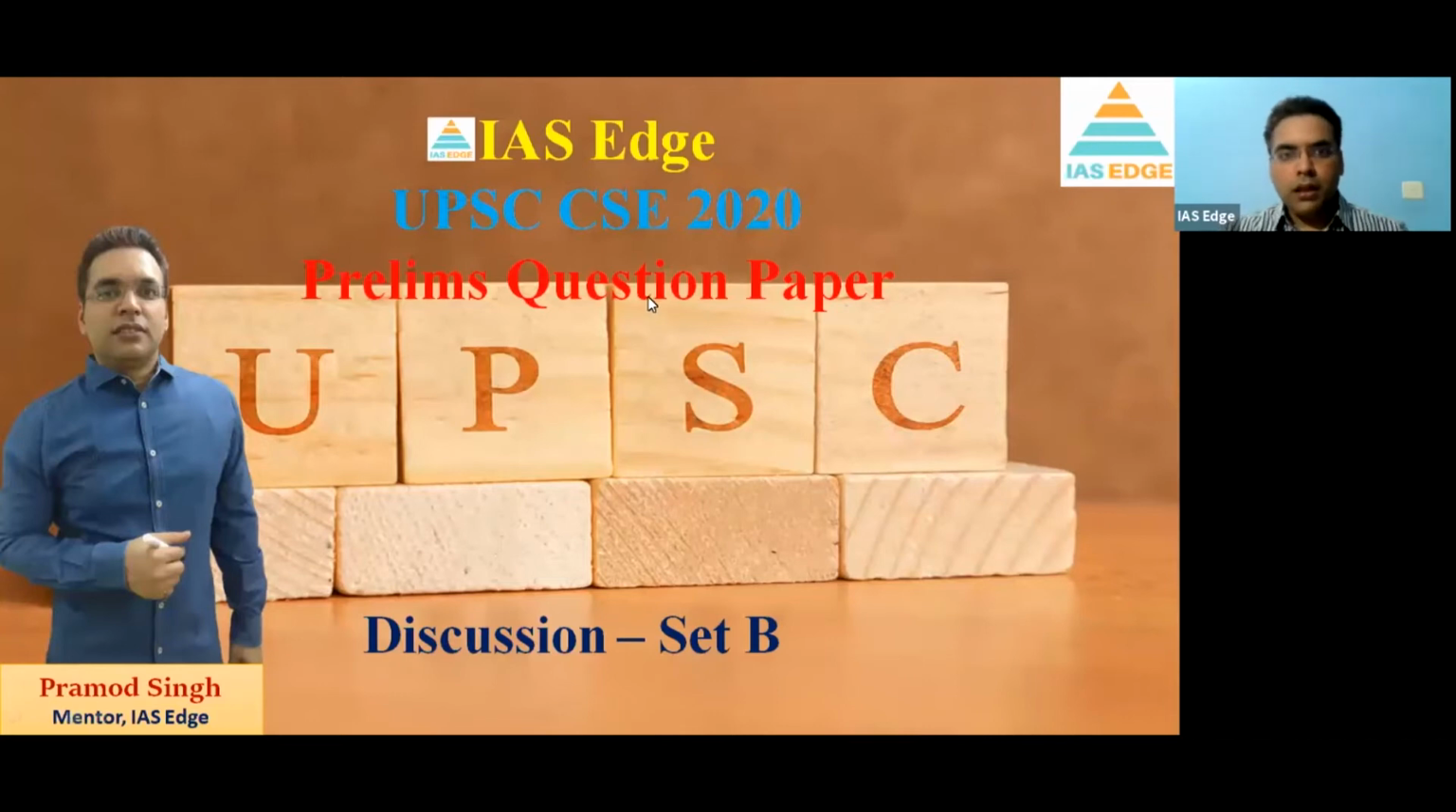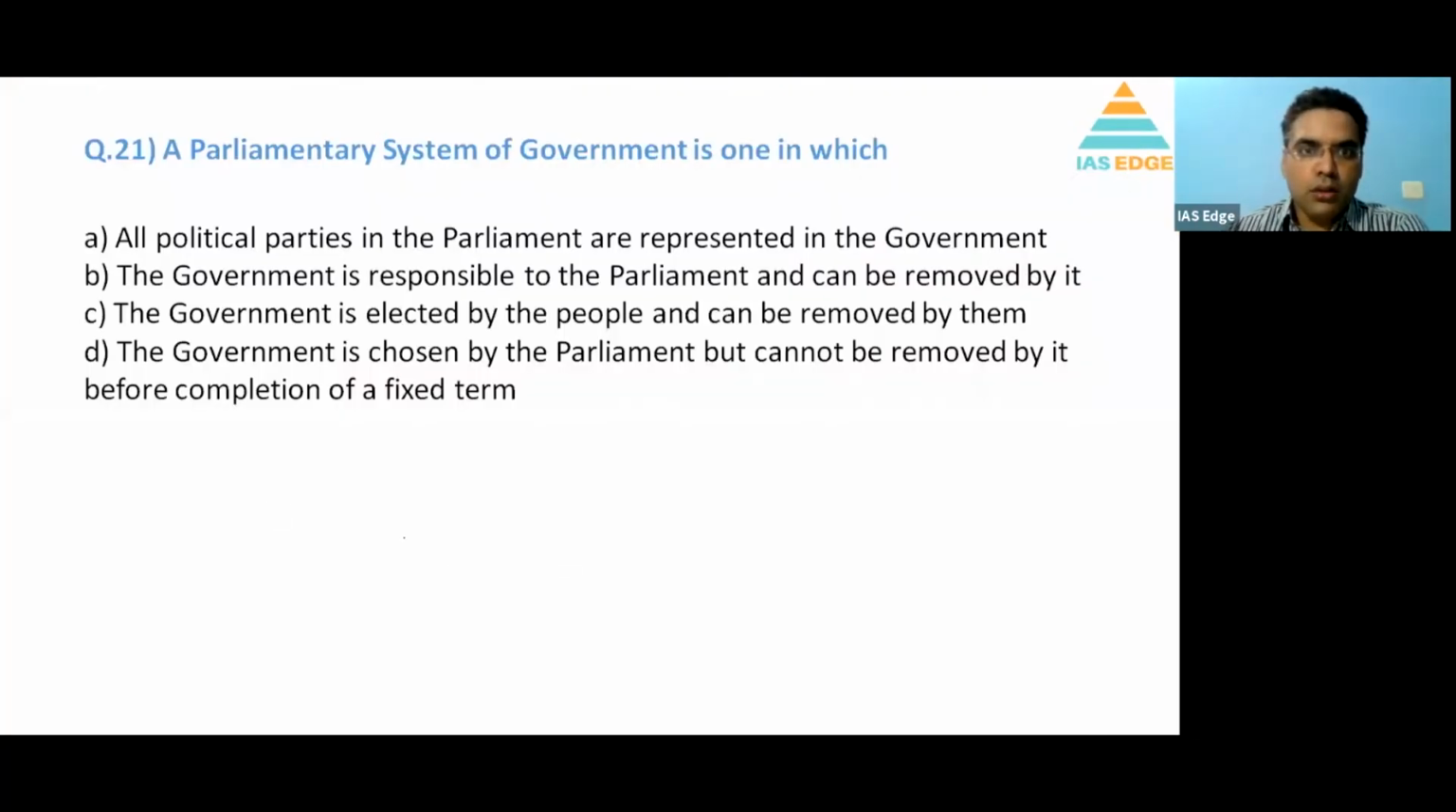Hello everybody. So let's start the third set of the prelims question. This is a set B of discussion. We had discussed question number 1 to 10 in the first video, question number 11 to 20 in the second video. In this video, we'll discuss from 21 to 30. So let's discuss the prelims paper which happened on 4th of October.